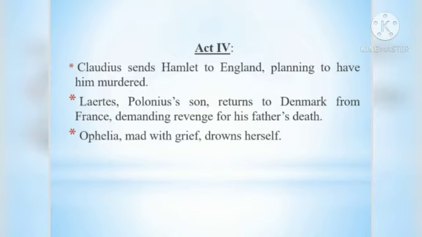And then Laertes, he is Polonius' son. Polonius was killed in the previous act by Hamlet. He was accidentally killed by Hamlet, and Laertes returns to Denmark from France, and he is demanding revenge for his father's death. And also in this act, Ophelia, who is mad with grief, drowns herself. So, unable to bear the pain of the rejection of Hamlet and also the sad demise of her father, she commits suicide. So, that is Act 4.